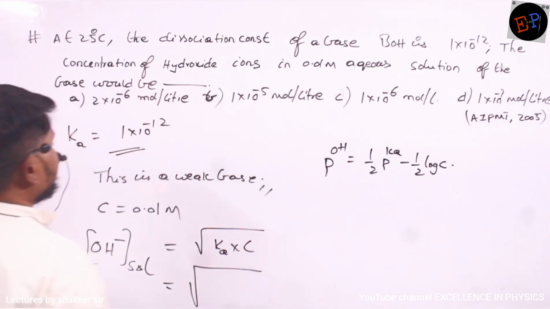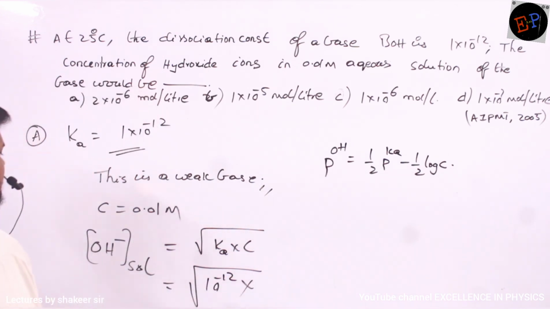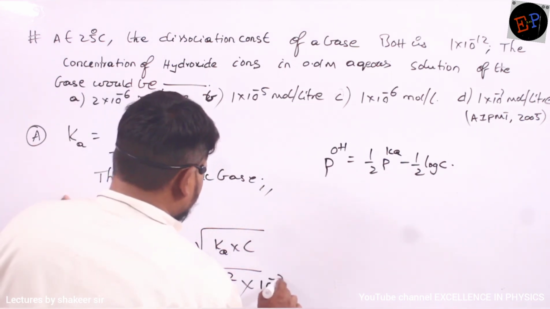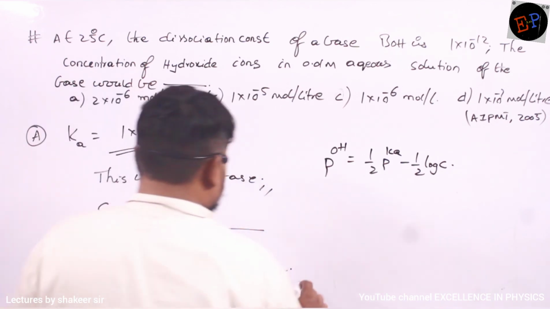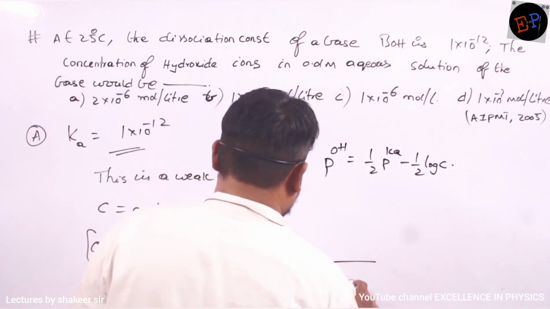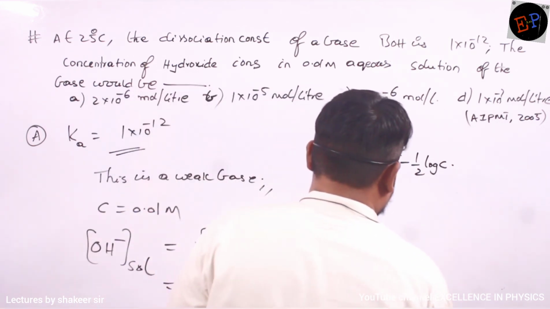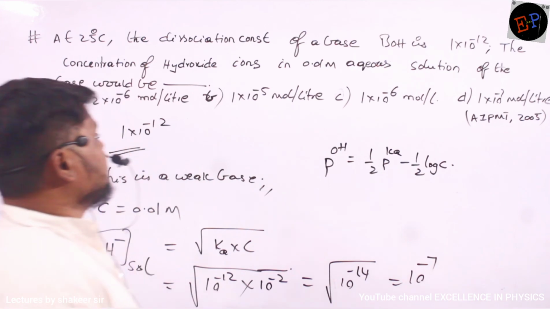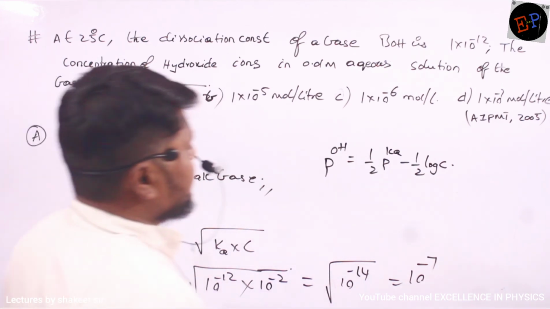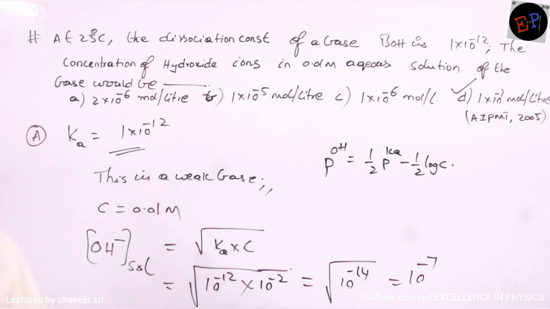So Ka is how much? 10 power minus 12 multiplied by the concentration, which is 10 power minus 2. Clear, no? So total, it is equal to root of 10 power minus 14. So 10 power minus 7. Is there any such answer? Option D. So 10 power minus 7 is our answer. Clear, no? That's all, very simple.